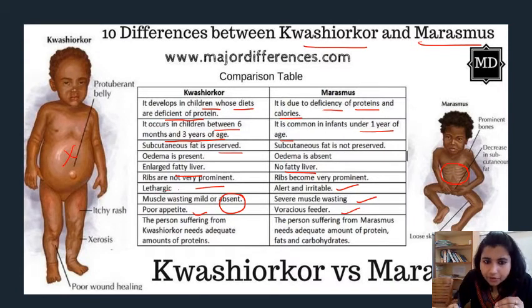The person suffering from kwashiorkor needs an adequate amount of proteins, and the person suffering from marasmus needs proteins, fats and carbohydrates. So what you need to know is the diseases related to the deficiency of protein.